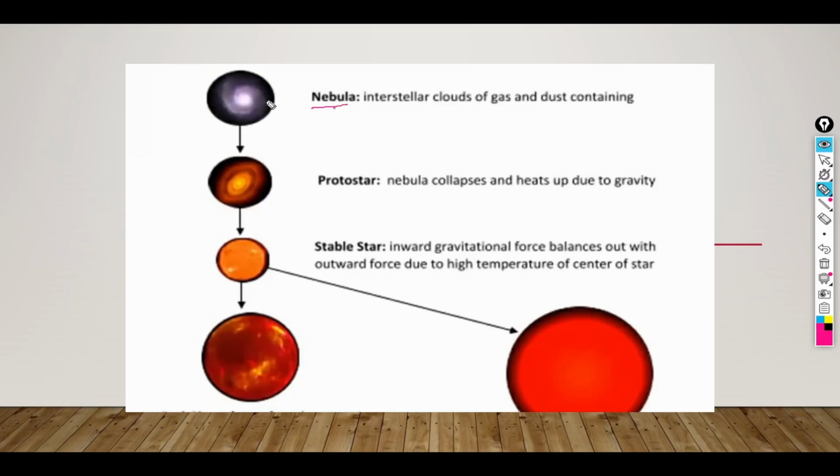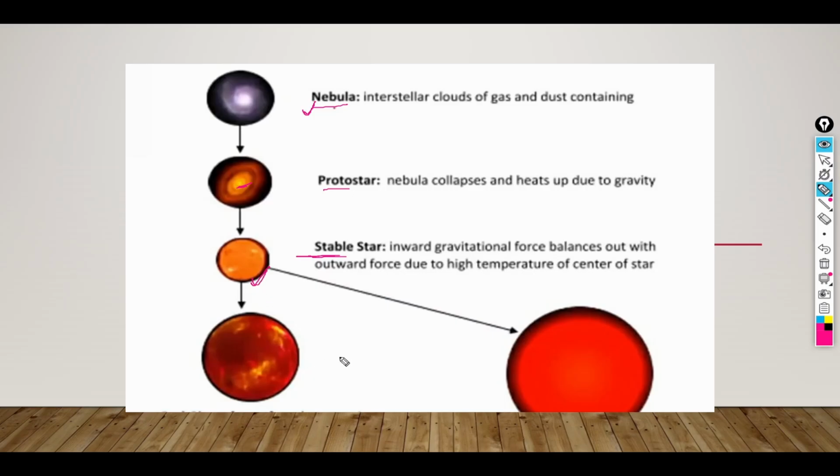The cloud of gases, an interstellar cloud of gas and dust, is the nebula. Then we have seen the protostar: the nebula collapses and heats up due to gravity, so the protostar is in formation. Then what comes? The stable star. The inward gravitational force balances out with the outward force due to the high temperature at the center of the star. So this is the stable star.